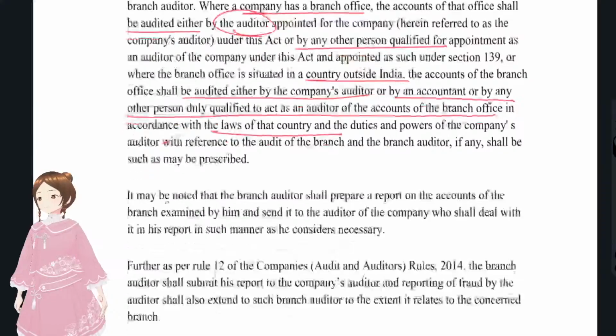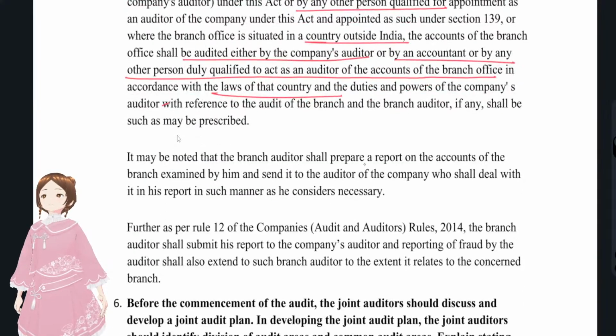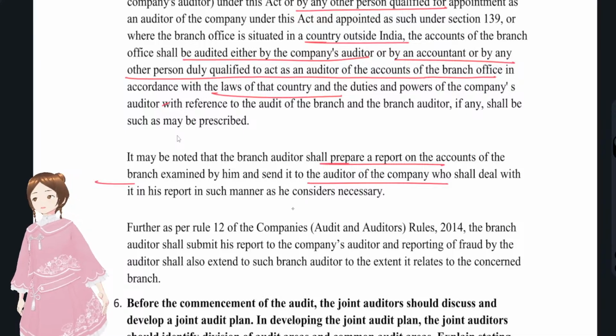Okay, it may be noted that the branch auditor shall prepare a report on the accounts of the branch, and he has to send that report to the auditor of the company, that's the company head office auditor, the statutory auditor, and he also reports any kind of frauds that he encountered with regards to that branch, right?